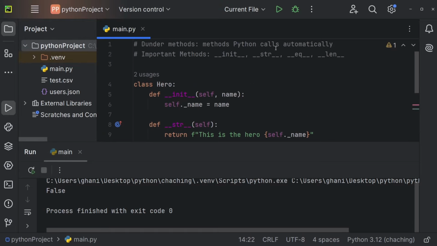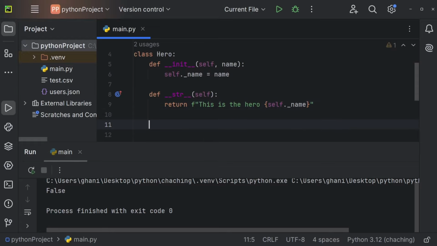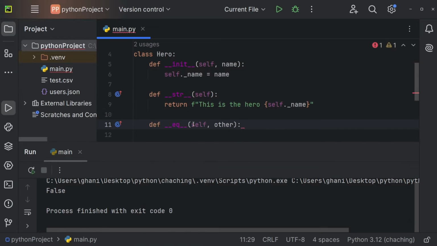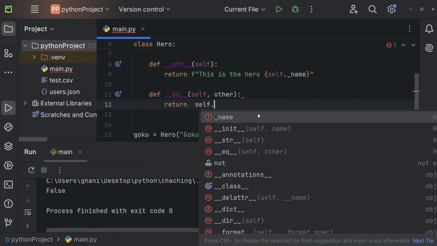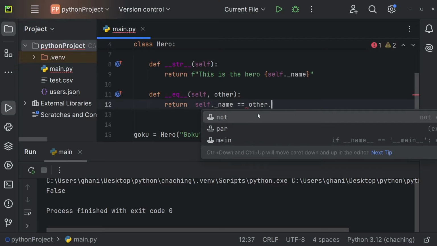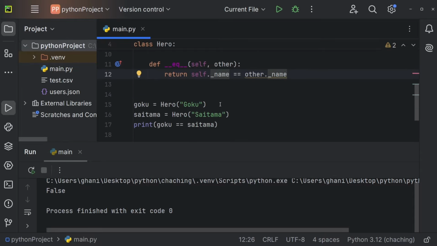We can now override the behavior by using dunder eq. So def dunder eq right here. And you can see we're getting self and we're getting other. And now we can, for example, return whether self._name is equal to other._name. And now let me just call this again. And we're still getting False because the names are obviously different.